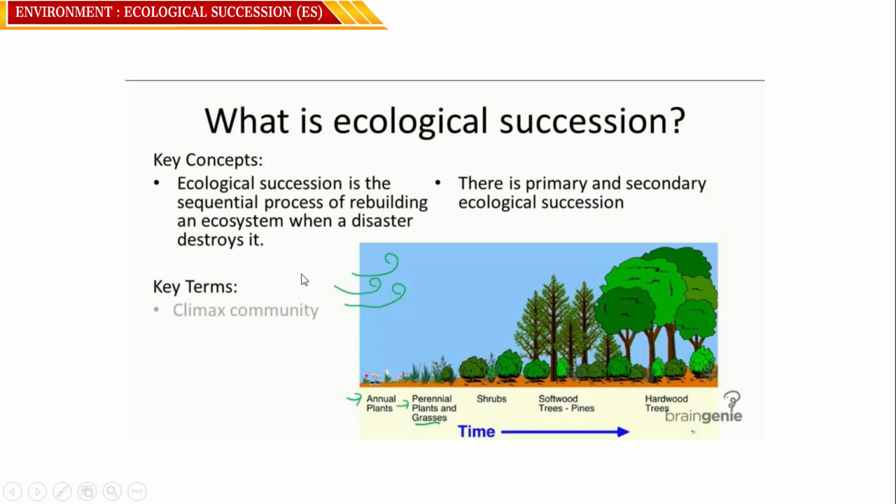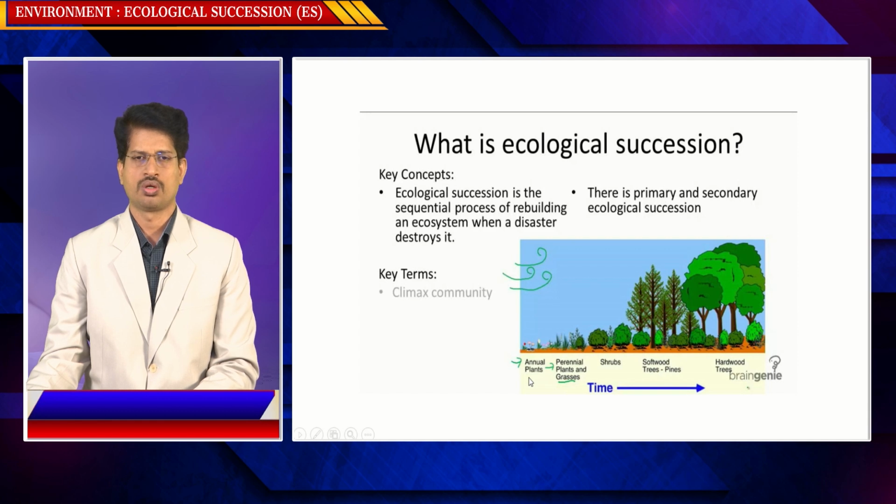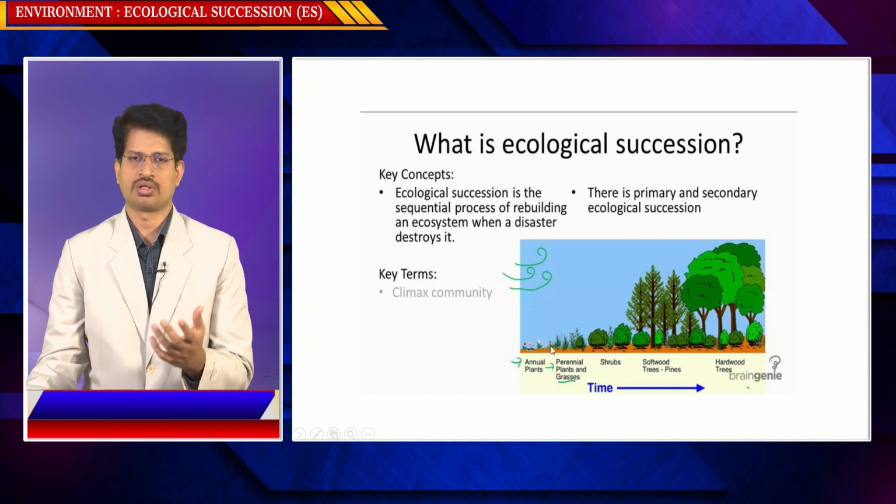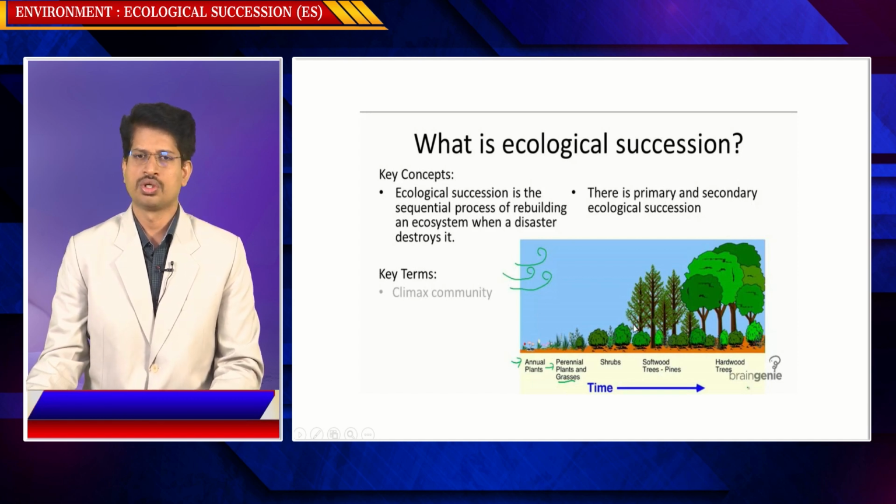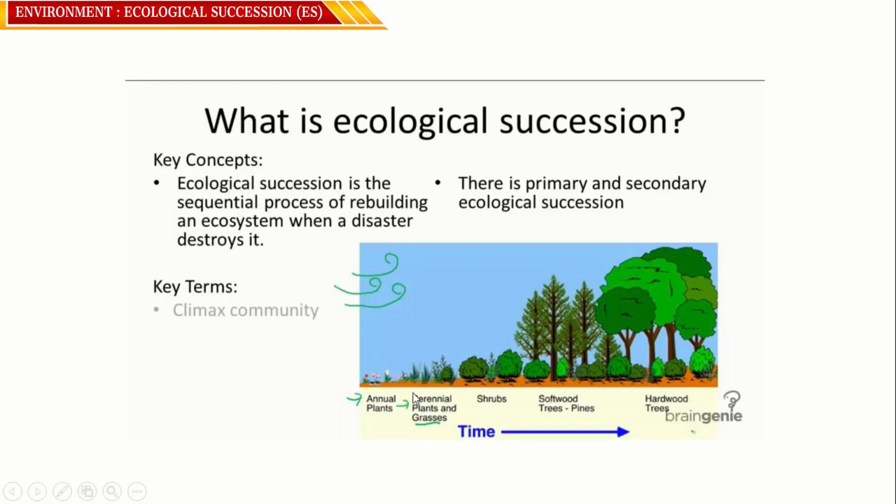See this in the picture being depicted to you. Annual plants are very simple; annual plants means the whole life itself is limited to 1 year, and after 1 year they die. Gradually it converts into shrubs and gradually into thorn or deciduous forest, and woody, long, thick-stemmed vegetation can be observed over a period of time. This is a gradual succession from simple to complex stages of biotic aspects in terms of flora and fauna.